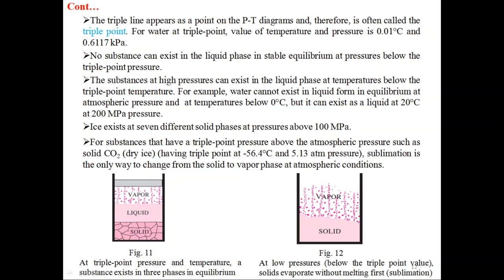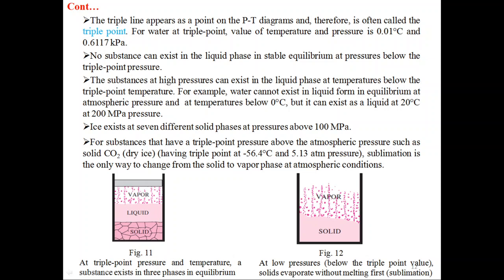The triple line appears as a point on the pressure temperature diagrams and therefore is often called the triple point. For water at the triple point, the values of temperature and pressure are 0.01 degrees Celsius and 0.6117 kilopascal. No substance can exist in the liquid phase in stable equilibrium at pressure below the triple point pressure. Substances at high pressure can exist in the liquid phase at temperatures below the triple point temperature.